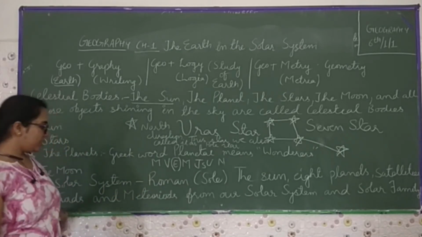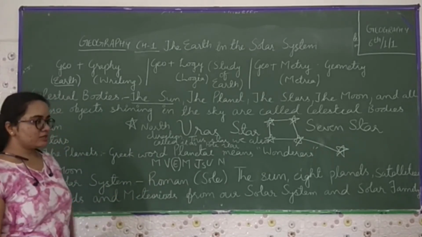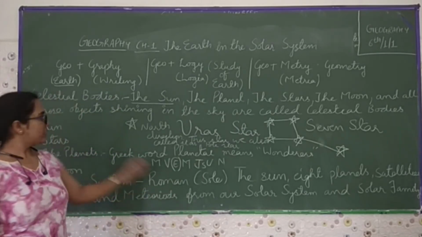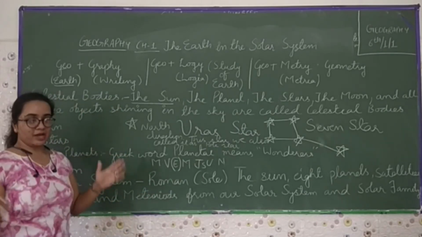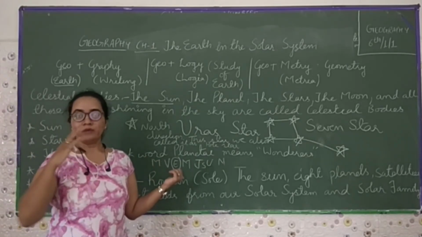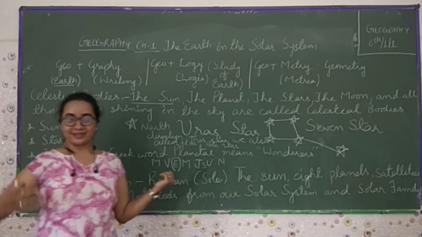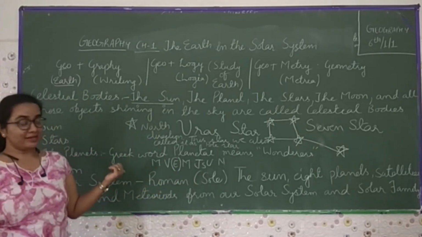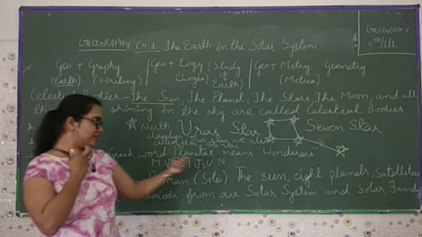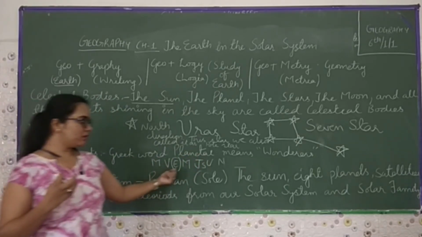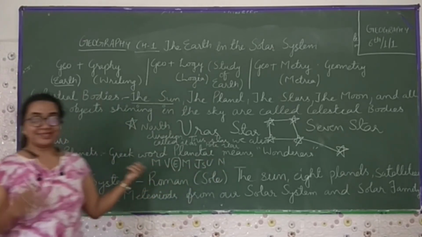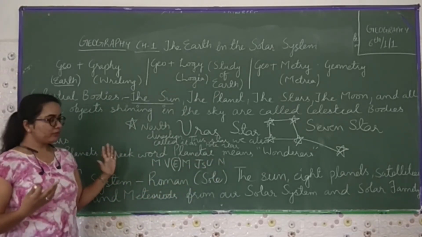The sun, the 8 planets, the satellites, the asteroids and meteoroids form our solar system and solar family. The sun, which I already explained, is a star. It has heat and its own light, which it gives to the other planets, the 8 planets. The 8 planets are Mercury, Venus, Earth, Mars, Jupiter, Saturn, Uranus and Neptune, which get heat and light from the sun.